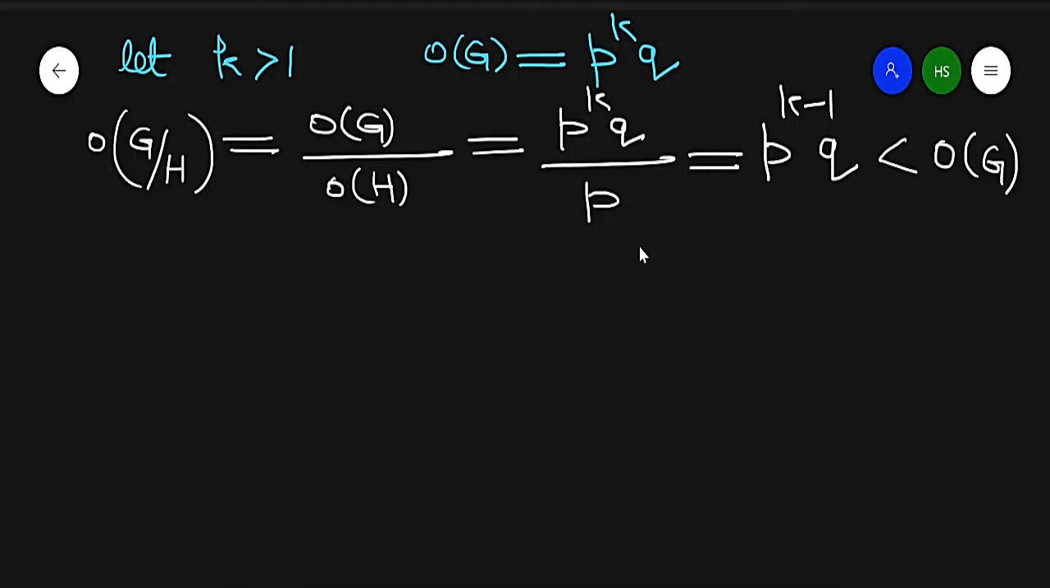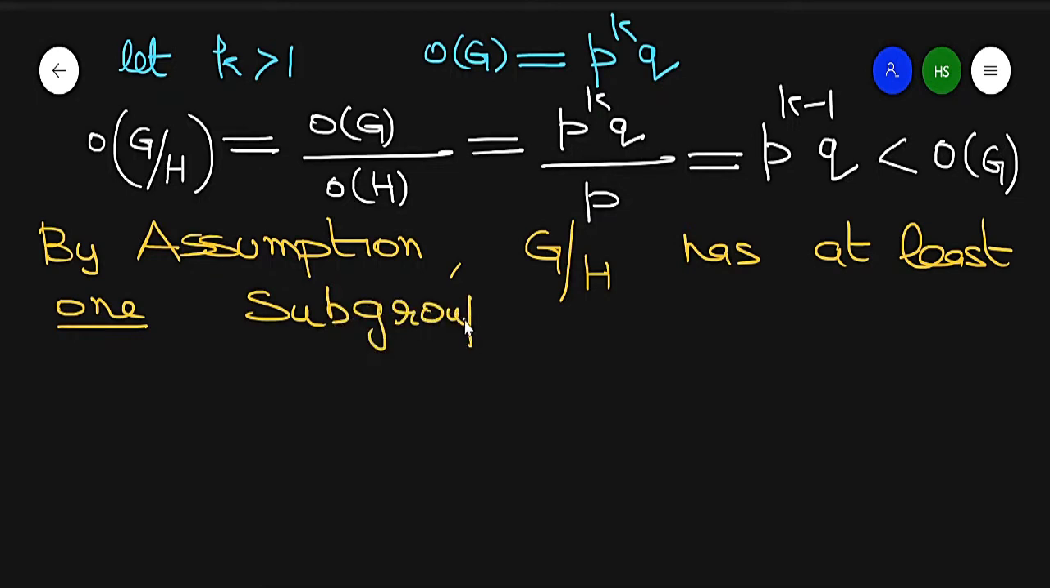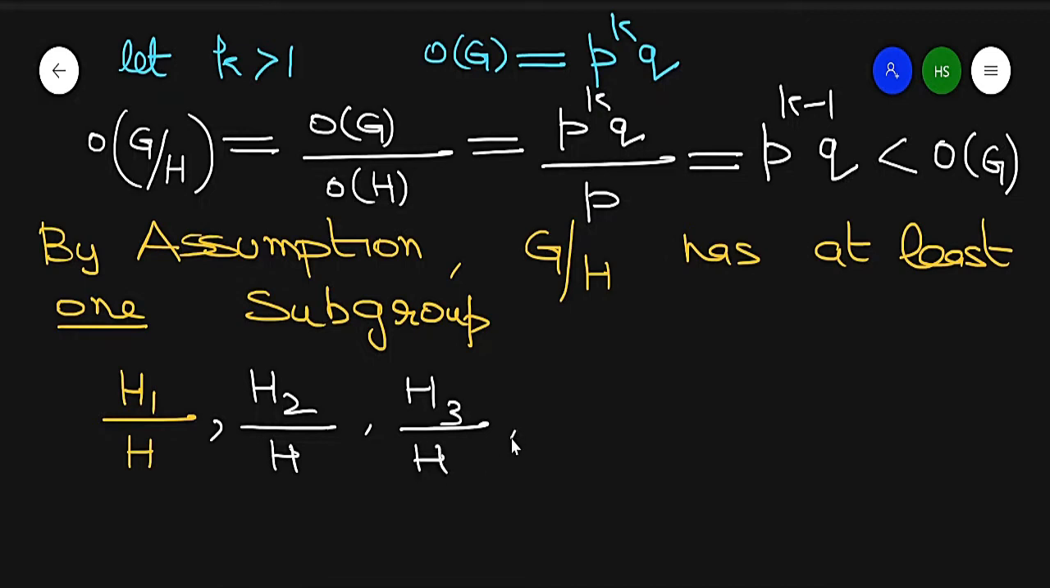So by assumption, our result is true. Since its order is less than the order of G, by assumption G by H has at least one subgroup, say H1 by H, H2 by H, this is the second, H3 by H, and so on up to Hk minus 1 by H, because we have power of P raised to power k minus 1.